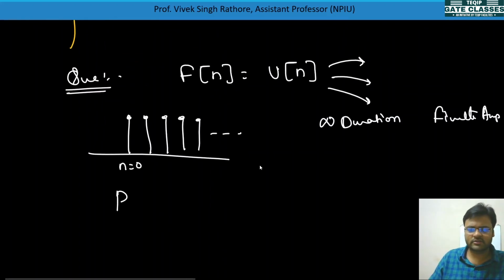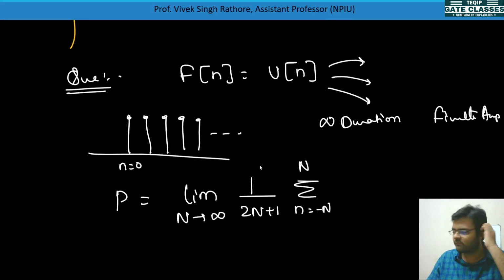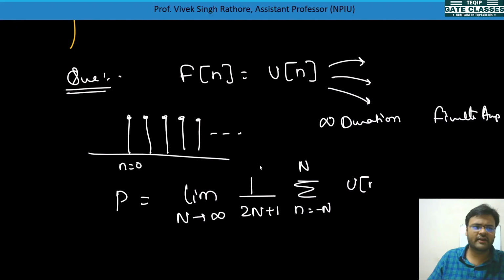Power, for a discrete time signal, is nothing but limit N tending to infinity, 1 by (2N plus 1), summation of n equal to minus N to N, of the magnitude squared of f(n). Here f(n) is u(n), whose value is 1, and we take the mod and square.